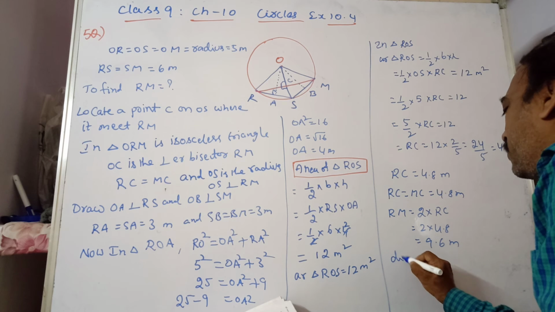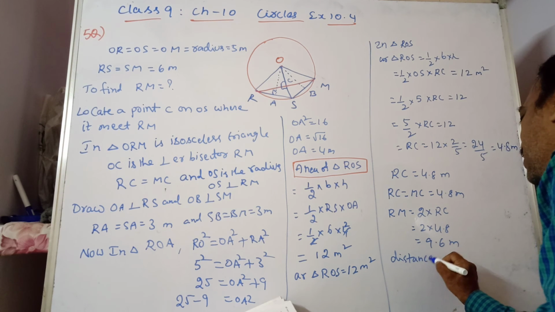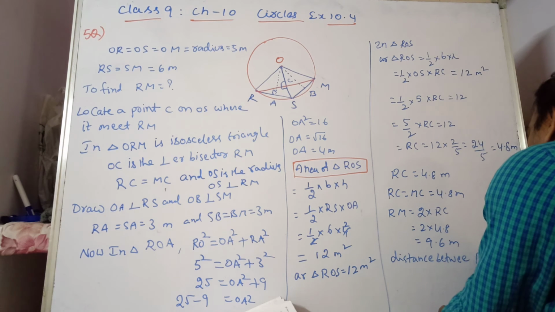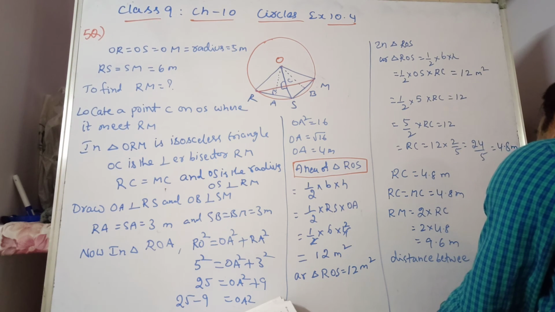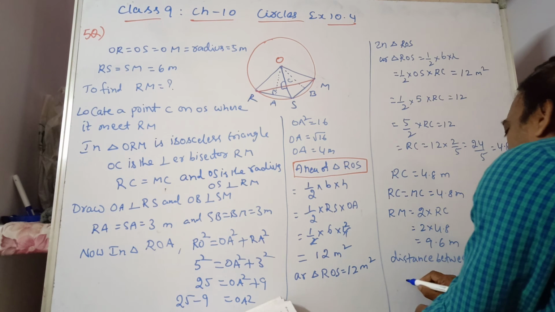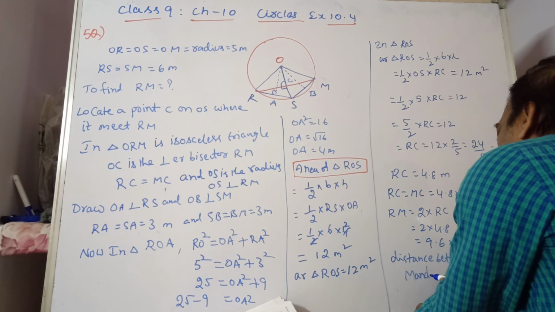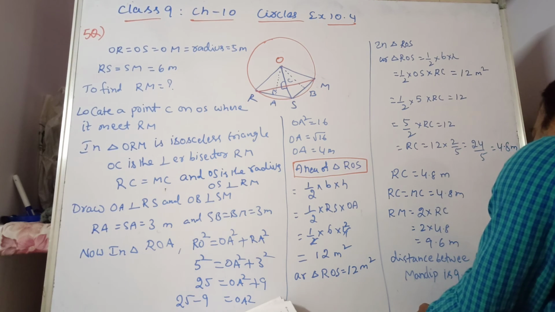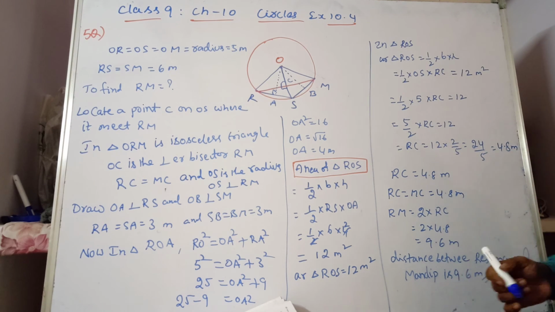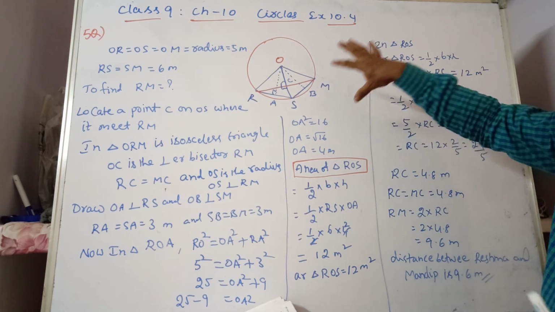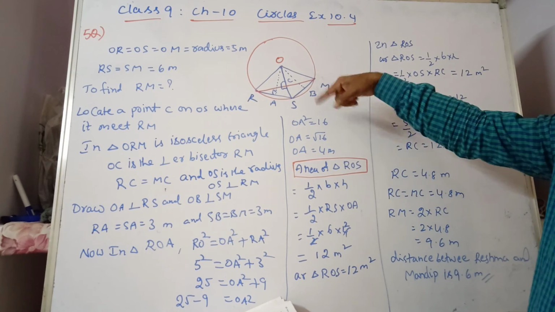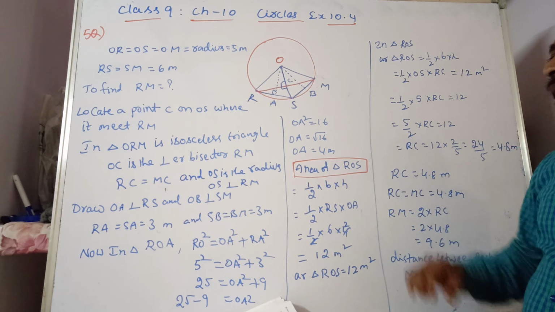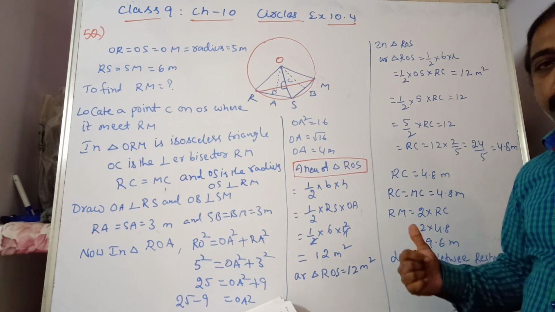So the distance between Reshma and Manideep is 9.6 meters. Here, instead of using the congruence criteria, I used a different way, finding the area of the same triangle and equating, and then we got the distance as 9.6 meters. I hope it is clear to you.